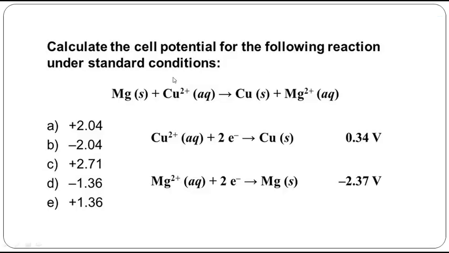Then one more thing, cell potential. How to find out the cell potential? E cathode minus E anode. So which is cathode here, which is anode here? Positive value is cathode always. So 0.34 minus of minus 2.37. So that means 0.34 plus 2.37. So you will get plus 2.71. This is the answer for cell potential.